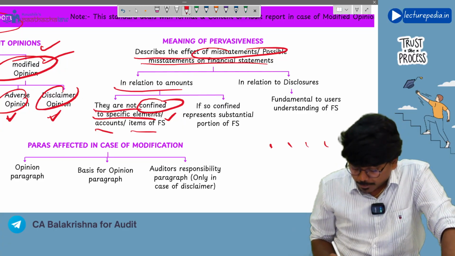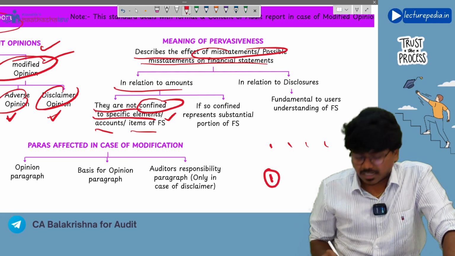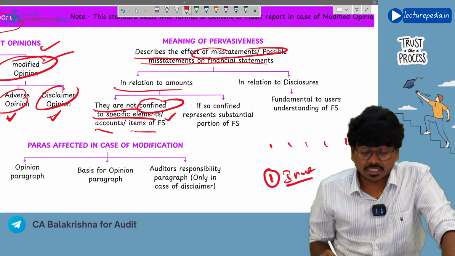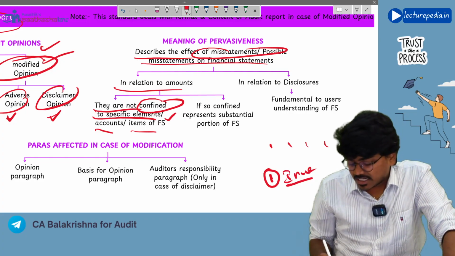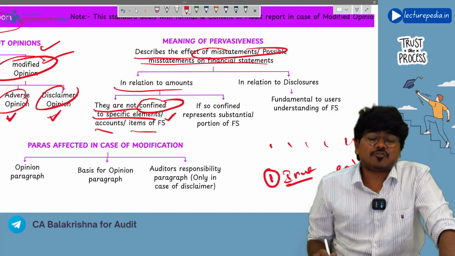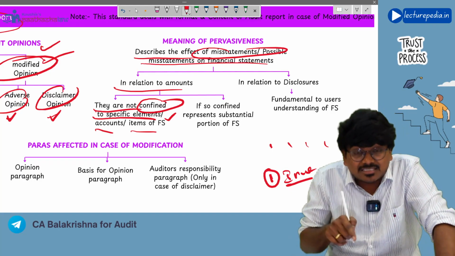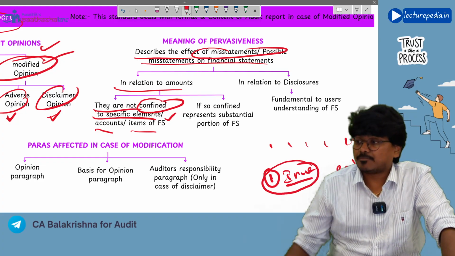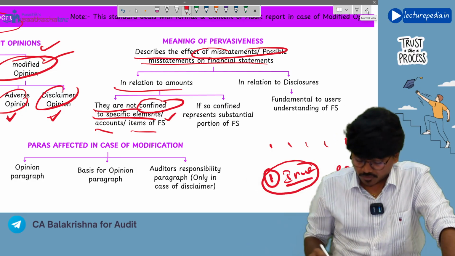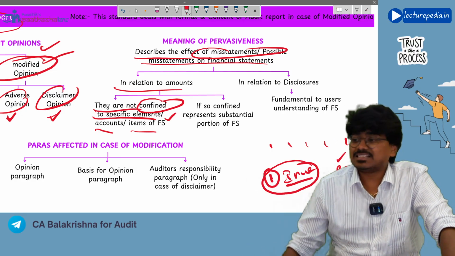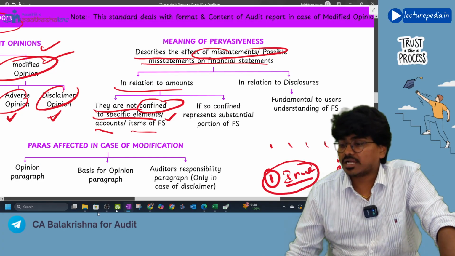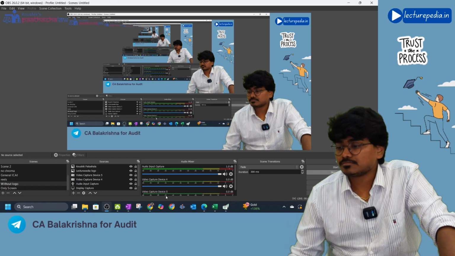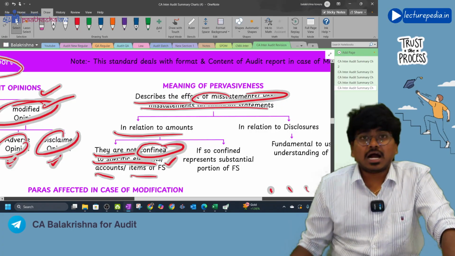Let's say for example, misstatement is there only in one item, like inventory. There is misstatement in inventory, but inventory represents, let's say, 80% of total assets of the company. In this situation, even though misstatement is only in one area, since this represents a significant portion of assets of the company, you will treat this as pervasive. Getting it? Understood? Yes.